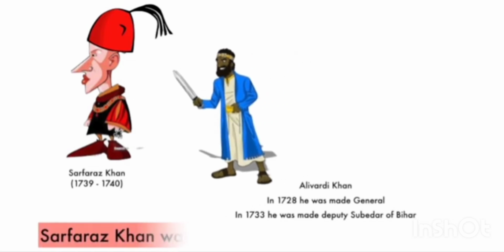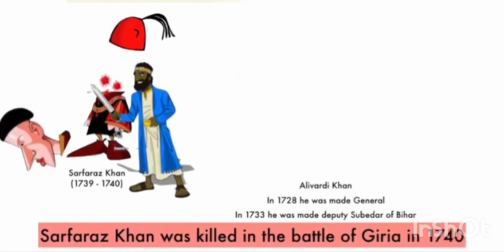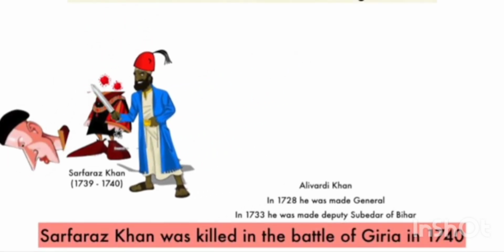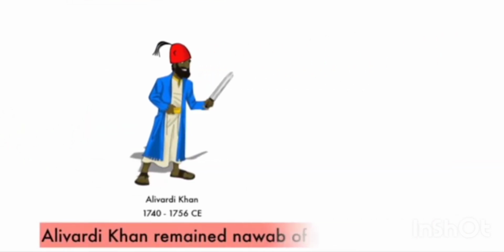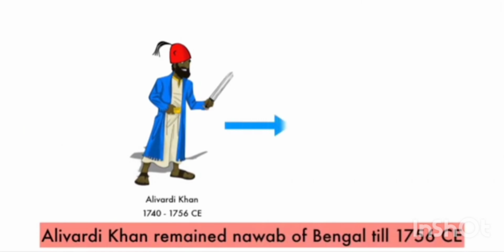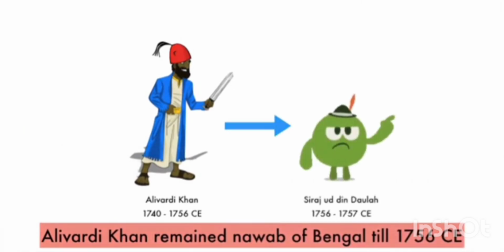However, Alivardi Khan did not want to remain a deputy. So in the year 1740, in the Battle of Giria, he defeated and killed Sarfaraj Khan and became the Nawab of Bengal. Alivardi Khan ruled Bengal until 1756. After his death, his grandson Sirajud-Dowla became the Nawab at the young age of 23.